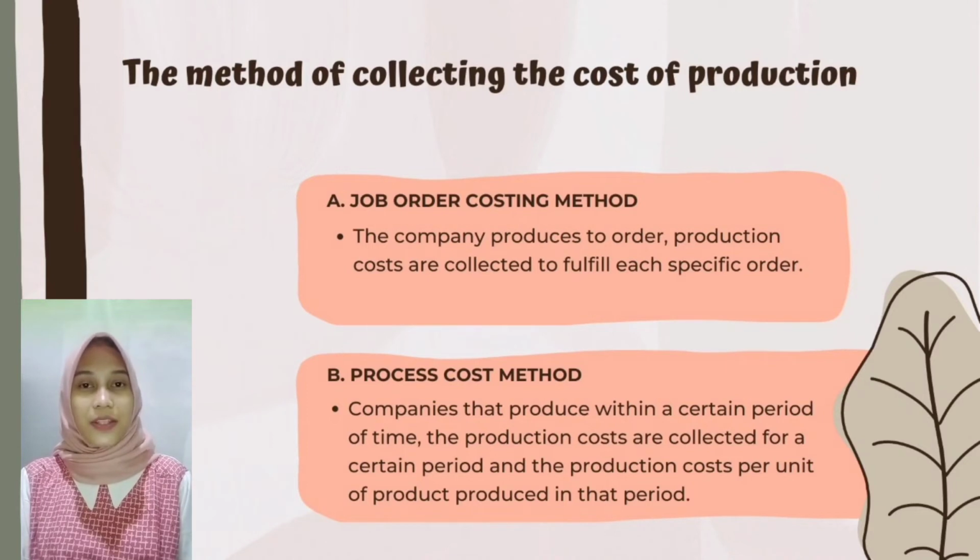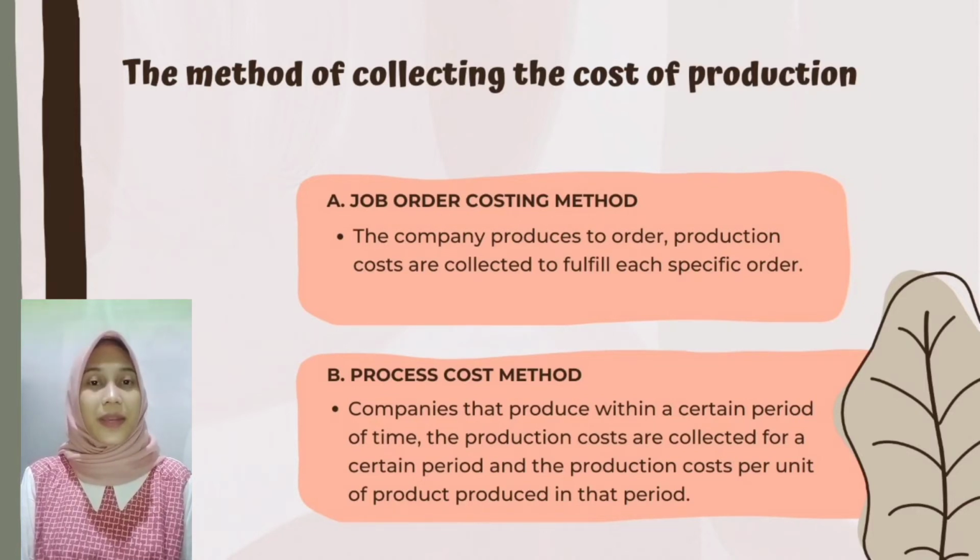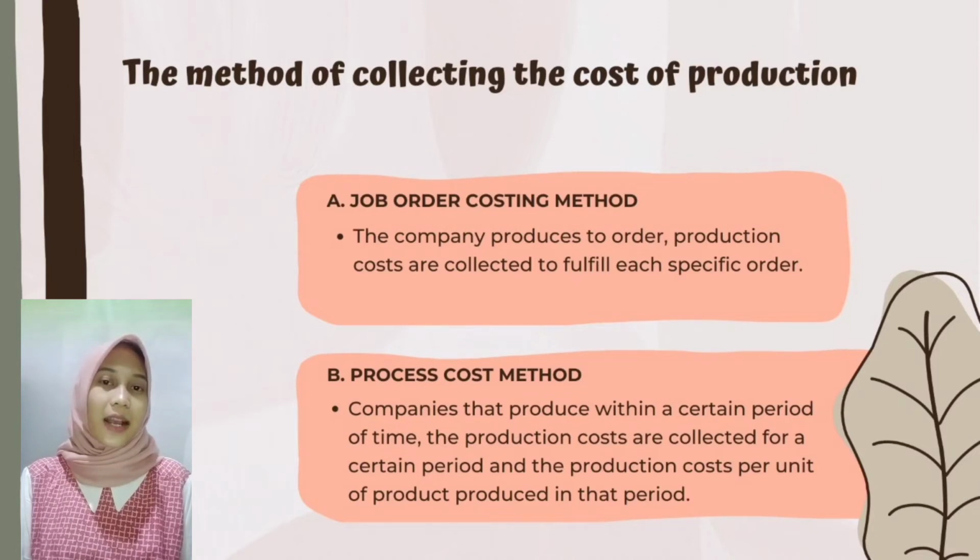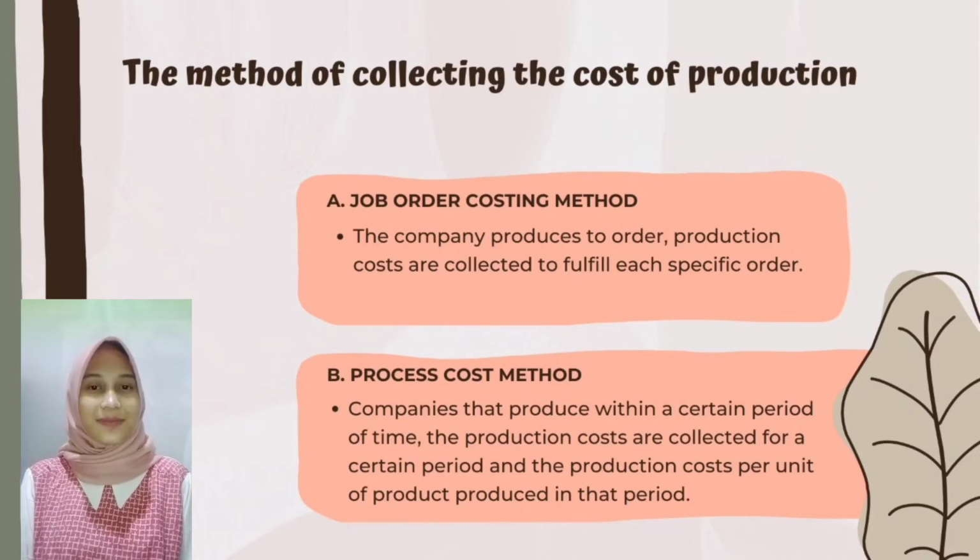Point 3. Method of collecting cost of production. The method of collecting the cost of production consists of 2 methods, namely A. Job order costing method. The company produced to order, production costs are collected to fulfill each specific order. The total production cost of each order will be calculated when the order is complete in production.